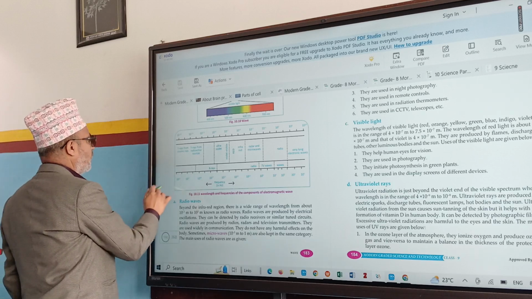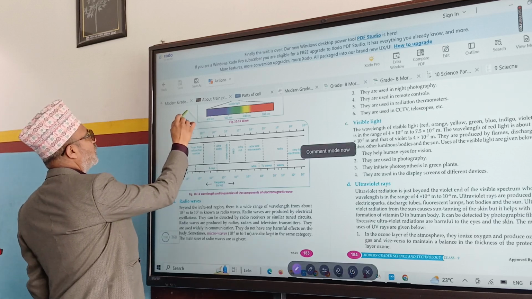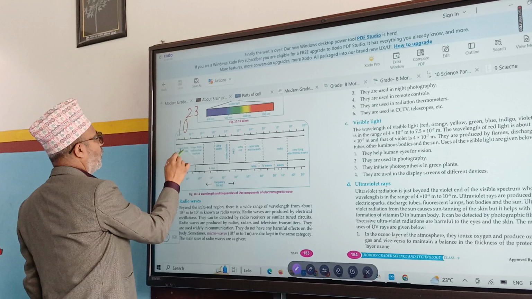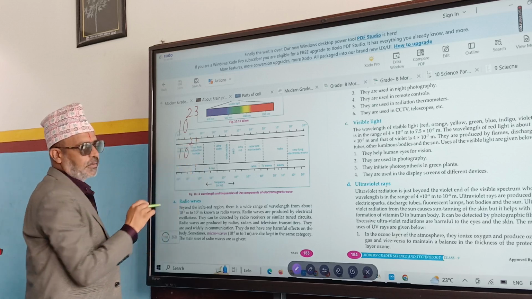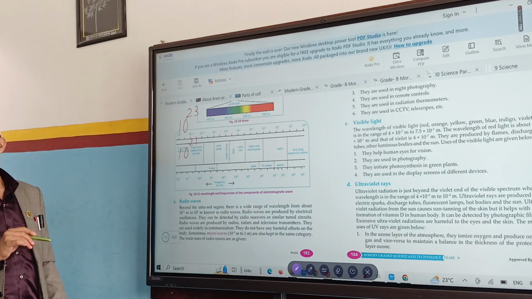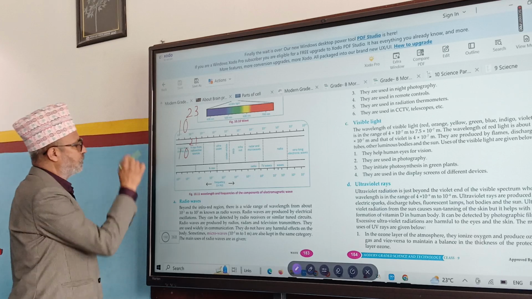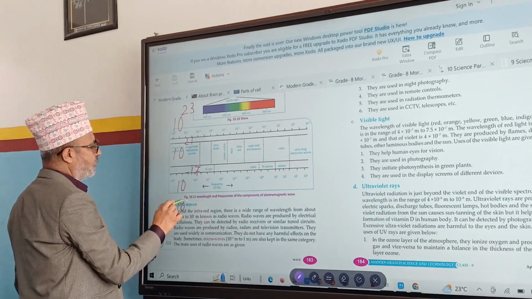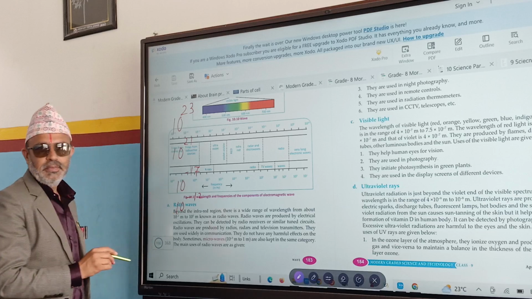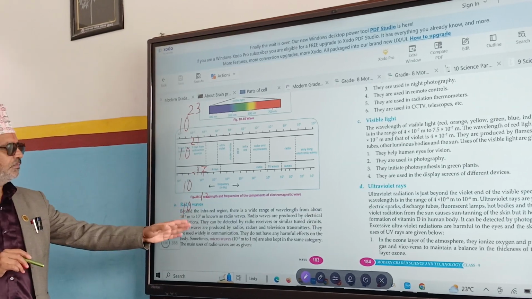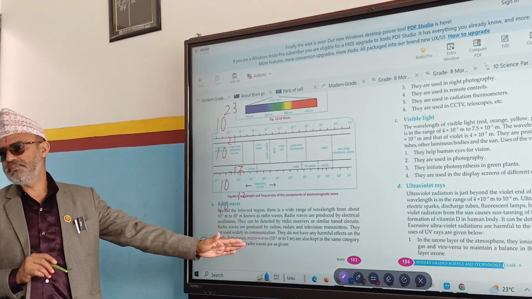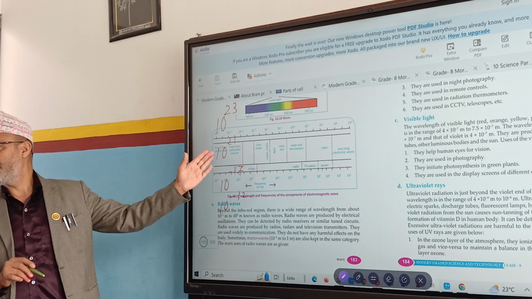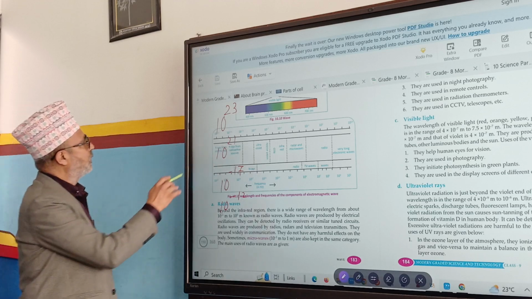Which one is bigger? 10 to the power minus 3 or 10 to the power 21? 10 to the power 23 is bigger. So is 10 to the power minus 17 bigger or 10 to the power minus 12? See, in negative, the lesser power is bigger. In positive, the higher power is bigger. So just keep that in mind.